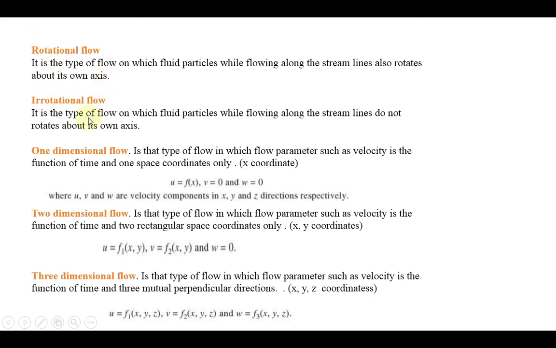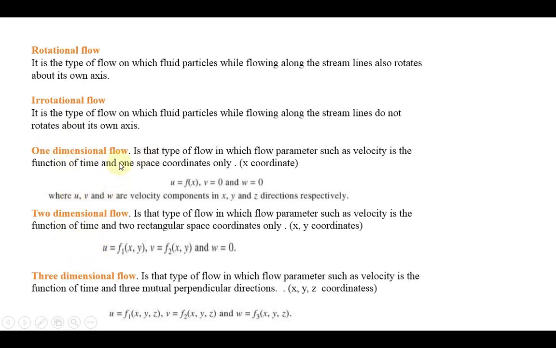Next one, irrotational flow. Irrotational flow is the type of the flow in which the fluid particles, while flowing along the streamline, do not rotate about their own axis. So with respect to its own axis, it will not rotate. Okay, when you discuss the examples, you will come to know the clear difference between rotational flow and irrotational flow. Then another type of flows, the one dimensional, two dimensional and three dimensional flow.